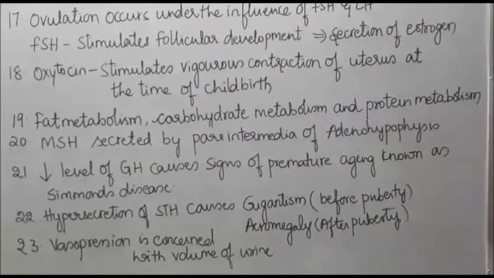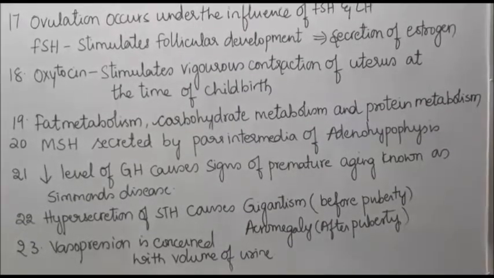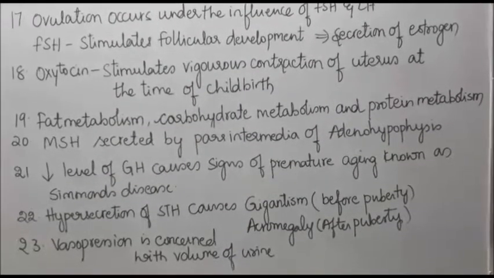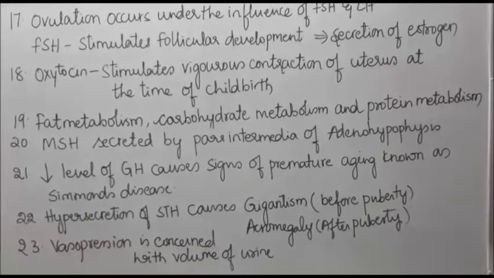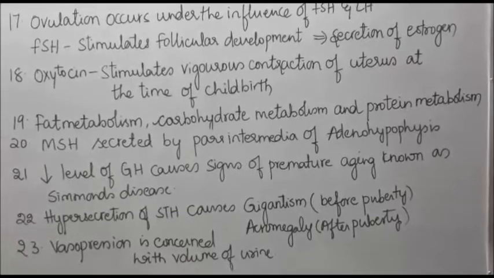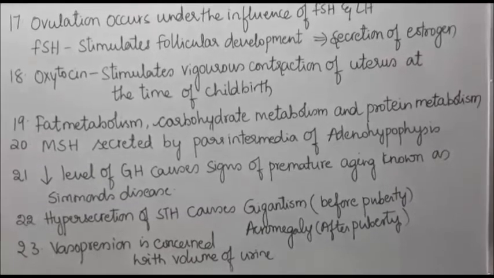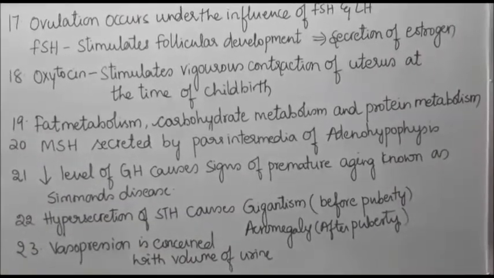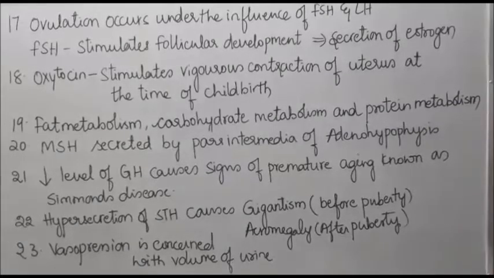Now vasopressin is concerned with the volume of urine, because you know that vasopressin is known as antidiuretic hormone. It prevents the dilution of urine. So it is mainly concerned with the increase or decrease of the volume of urine.